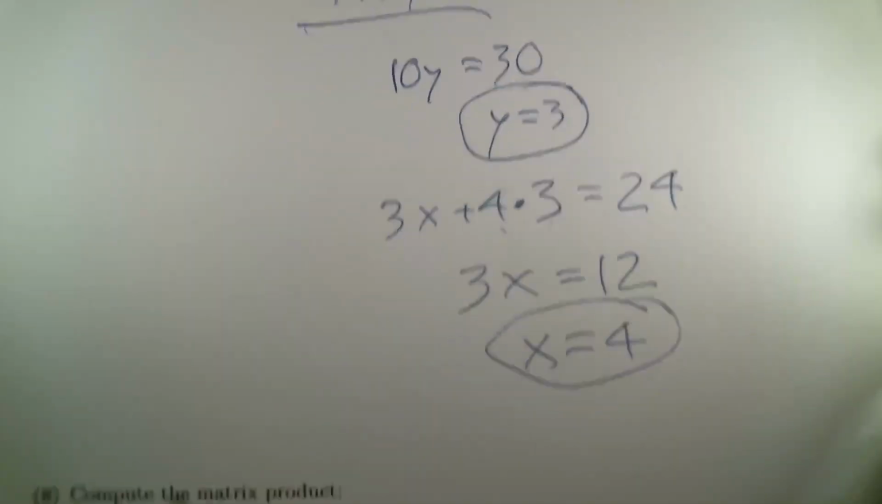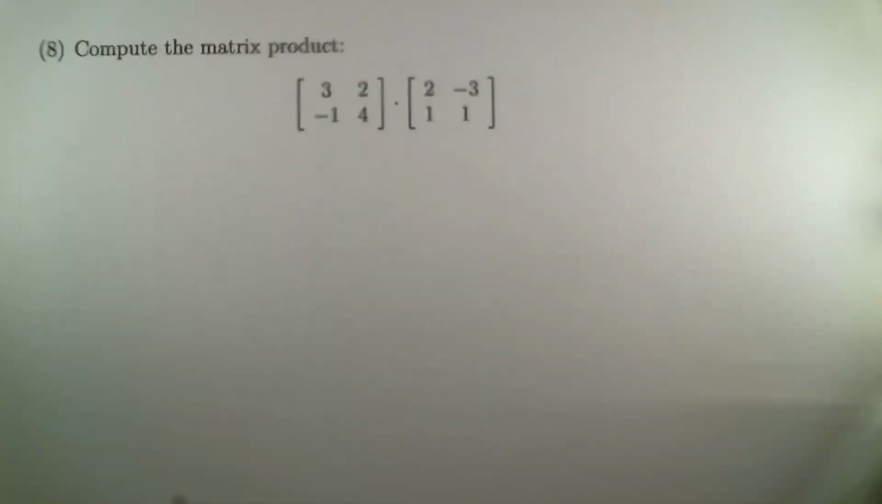Onward. Our next problem is asking us to compute a matrix product. Now, maybe before we do that, we should verify that you really can do a matrix product with these two. One is a 2 by 2 and the other is a 2 by 2. The inside dimensions are both 2's, so these are conformable matrices. The product is possible.